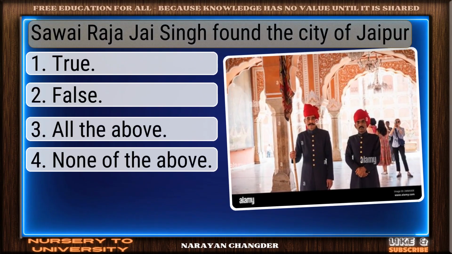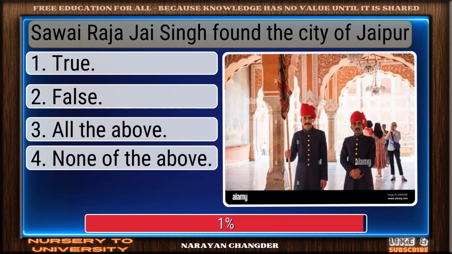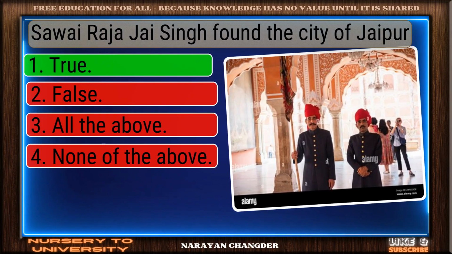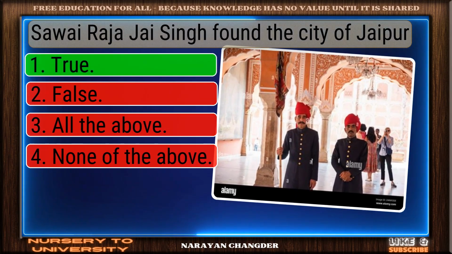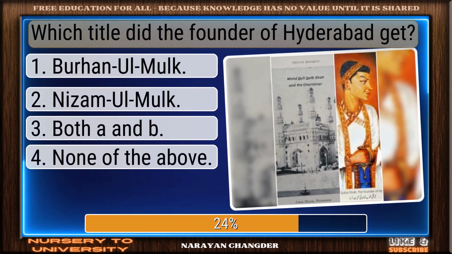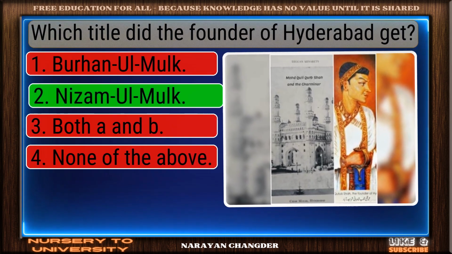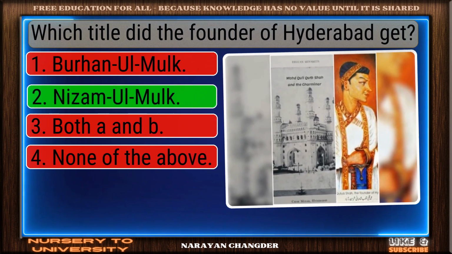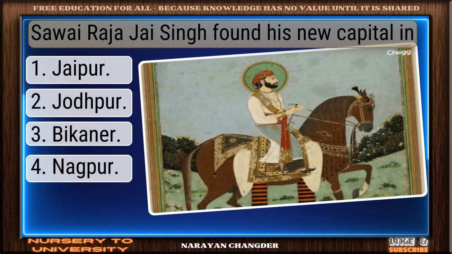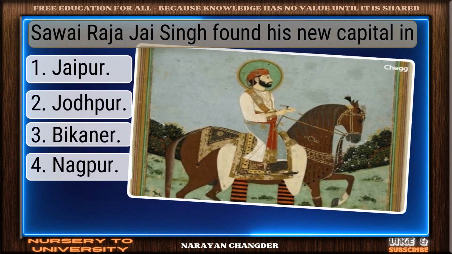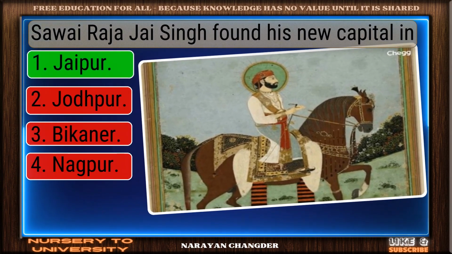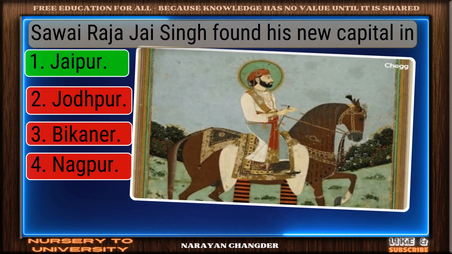Sawai Raja Jai Singh found the city of Jaipur. Great job. True is the accurate answer. Which title did the founder of Hyderabad get? Perfect. Nizam-ul-Mulk is the correct choice. Sawai Raja Jai Singh found his new capital in. Smart pick. Jaipur is the correct choice.